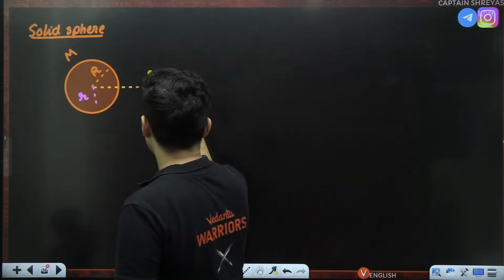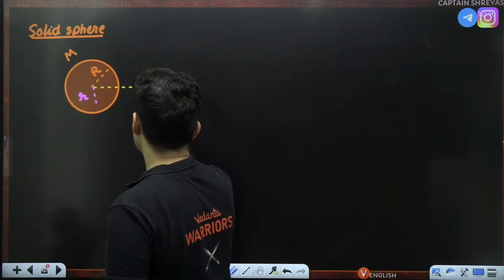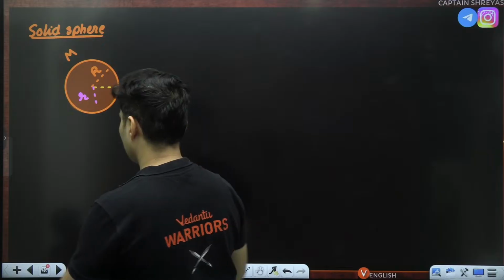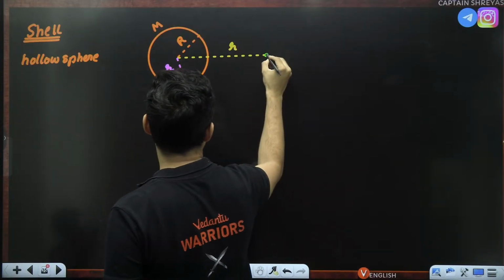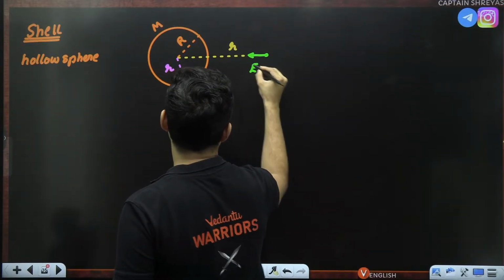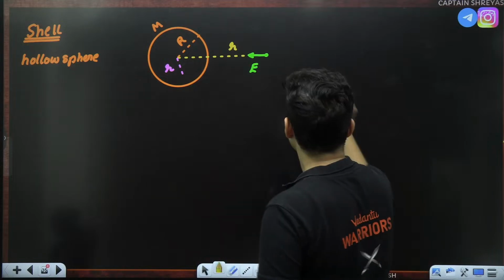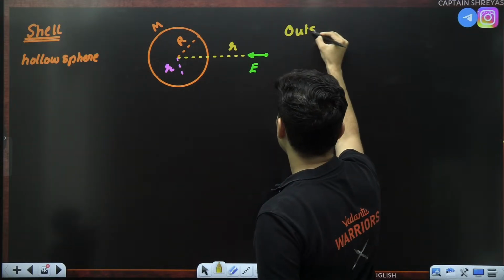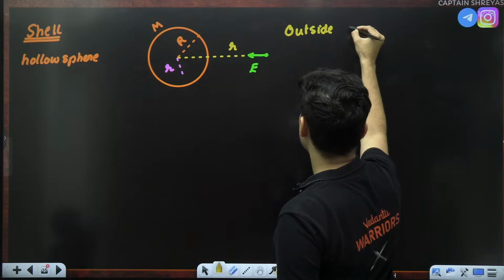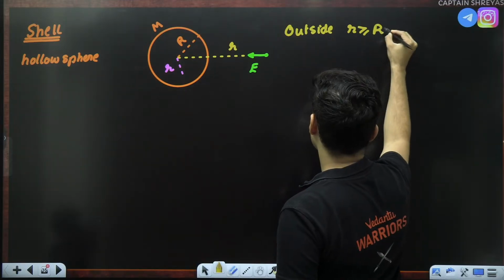When you are outside, the gravitational field, so this is basically when you are outside. Outside the shell means R will be more than the radius of the sphere.